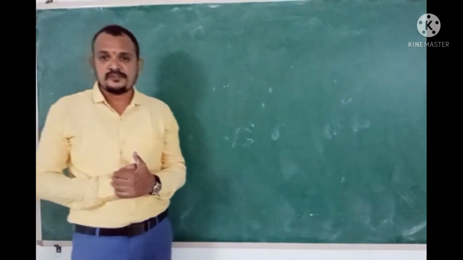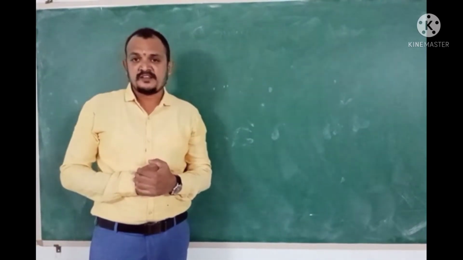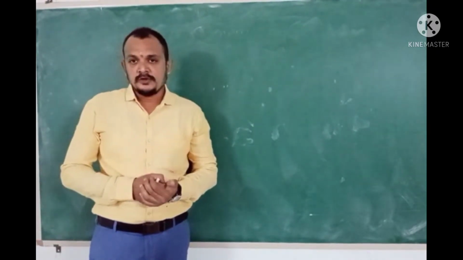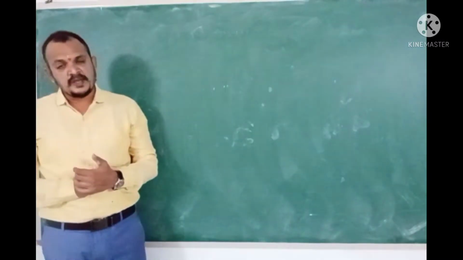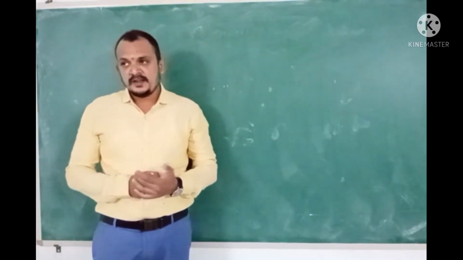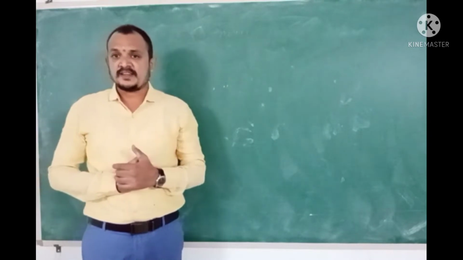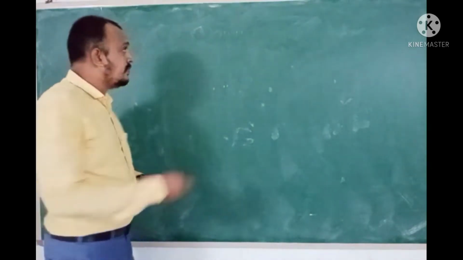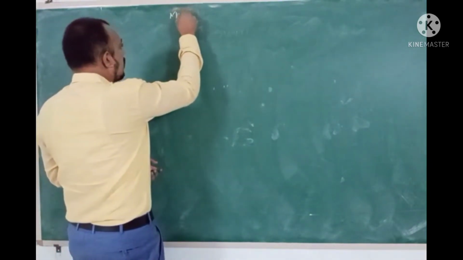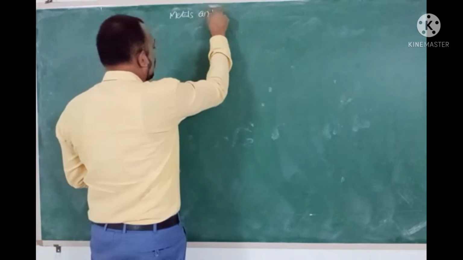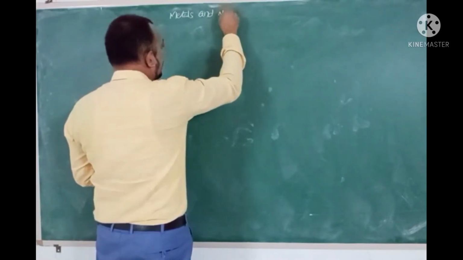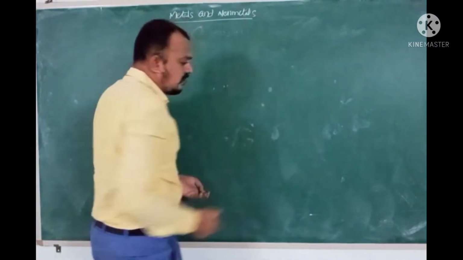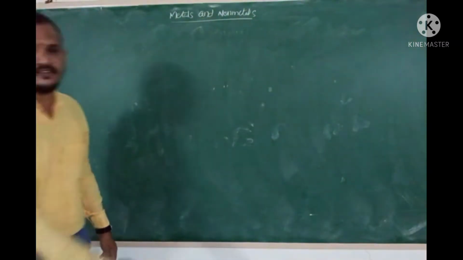Today we are going to discuss the metals and non-metals lesson as part of our unit test 2 portion. You know that elements, based on their physical and chemical properties, can be classified broadly into two different categories: metals and non-metals. Other than these two, there are two more categories of elements: metalloids and noble gases.